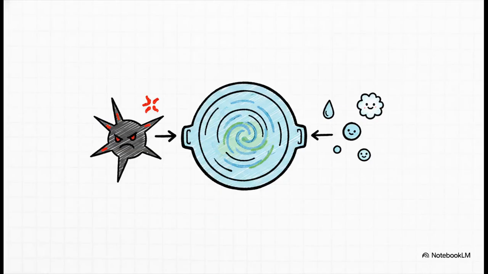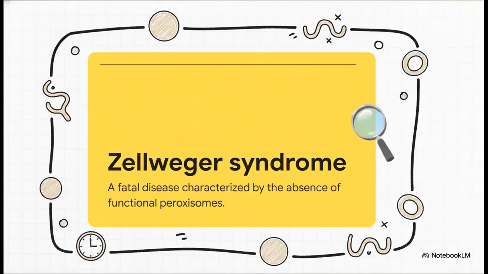Working right alongside the recycling center, the cell also runs a dedicated hazardous materials team, known as the peroxisomes. These single membrane organelles contain a specific enzyme called catalase. Their primary job is incredibly crucial. They protect the cell from the toxic effects of hydrogen peroxide by swiftly and safely converting it into completely harmless water and oxygen. To ground this back in human reality, consider Zellweger syndrome.